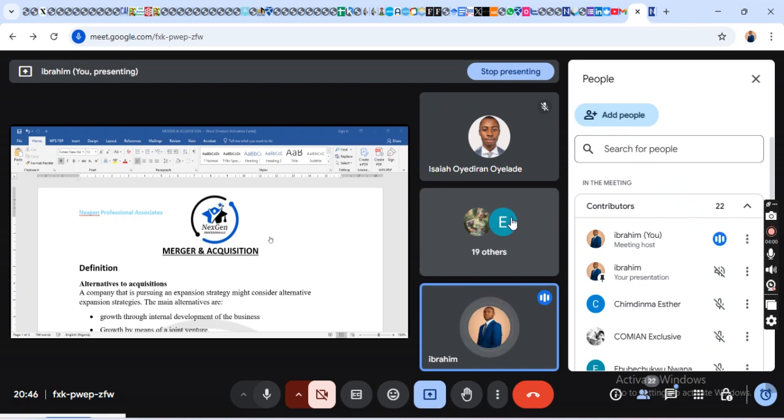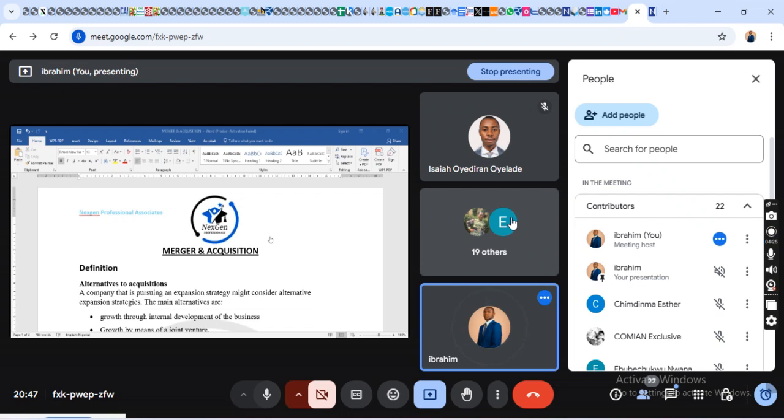So in merger and acquisition, we will always have a target company that you want to take over, which is the acquired company, and the acquiring company, the company that wants to take over or merge with another business, right? Now, what is merger? Merger means amalgamation, right?